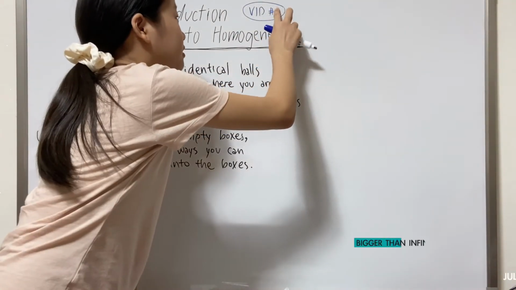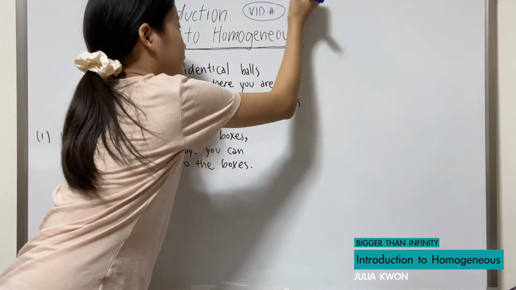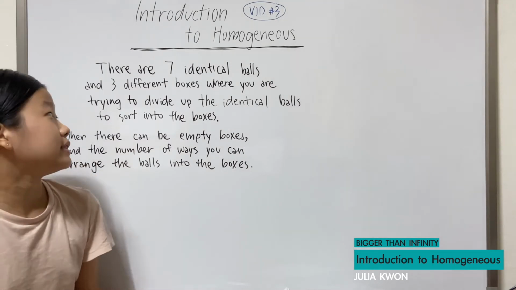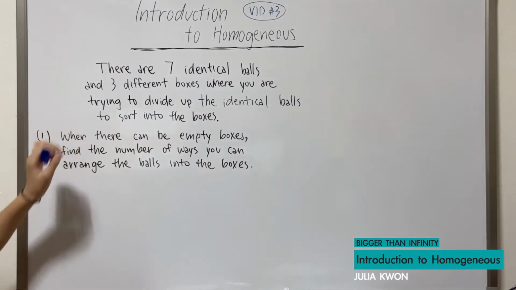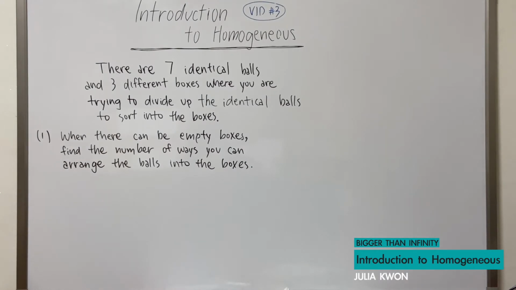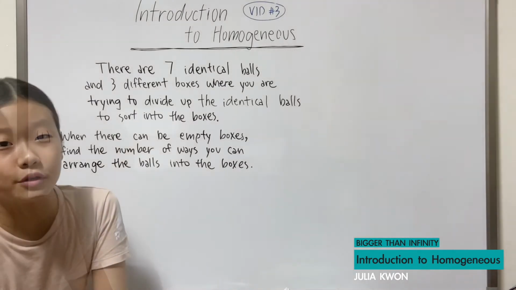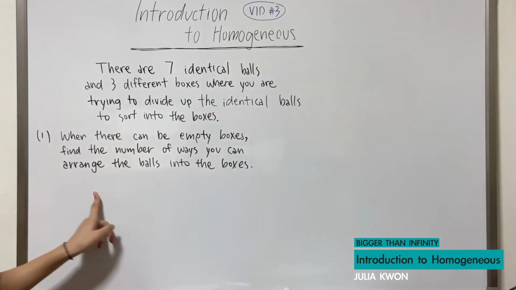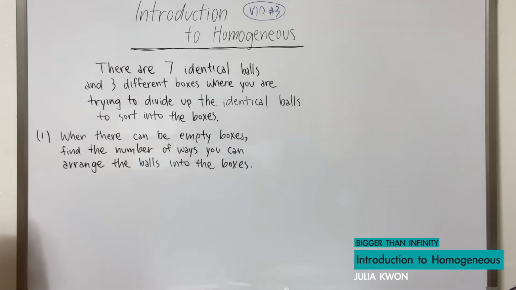Oh, I forgot to change the number up here. So this is the third video for the introduction of homogeneous, and I wrote here there are 7 identical balls and 3 different boxes where you are trying to divide up the identical balls to sort into the boxes. There will be 3 questions that I will be solving for, and this is the first one that says, when there can be empty boxes, find the number of ways you can arrange the balls into the boxes.